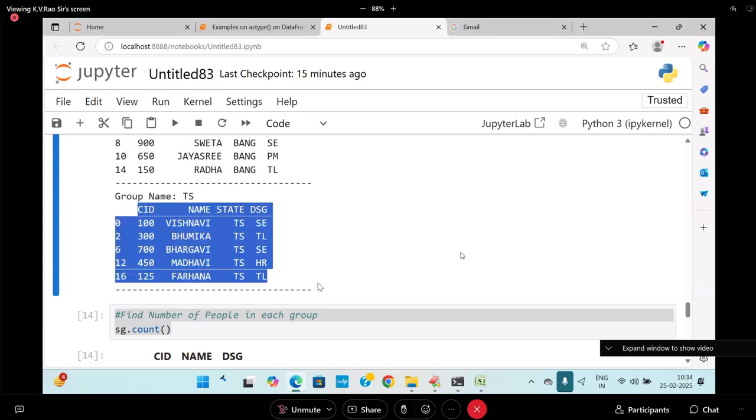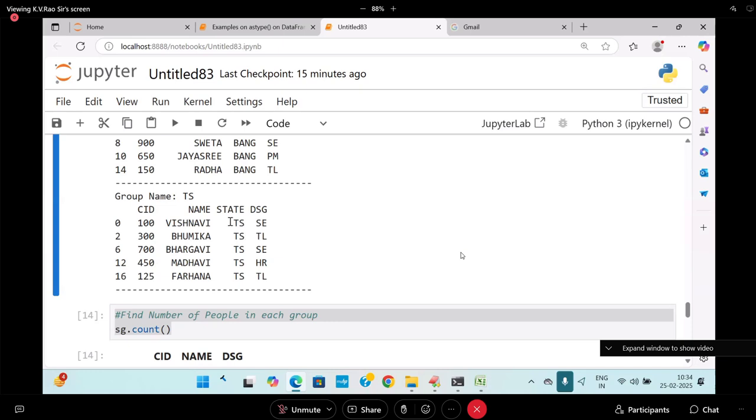In this case, in this state, how many SEs are there? How many HRs are there? You can have it, compulsorily. On this, you apply group by, and on that, you apply group by again. Subgroups will be prepared. There is no doubt. I'll tell you that one by one, like LKG, first class, I will go step by step.